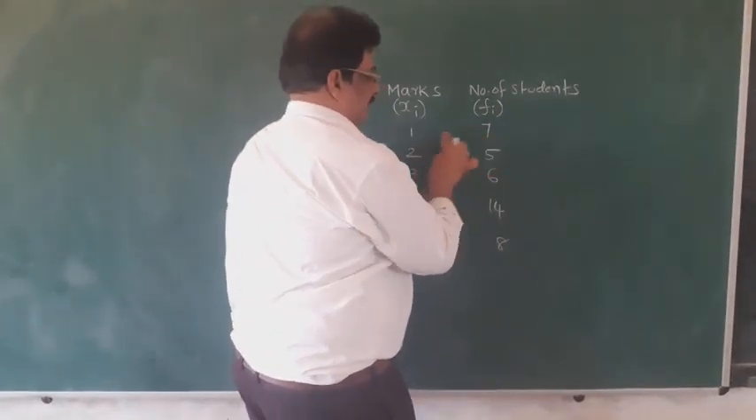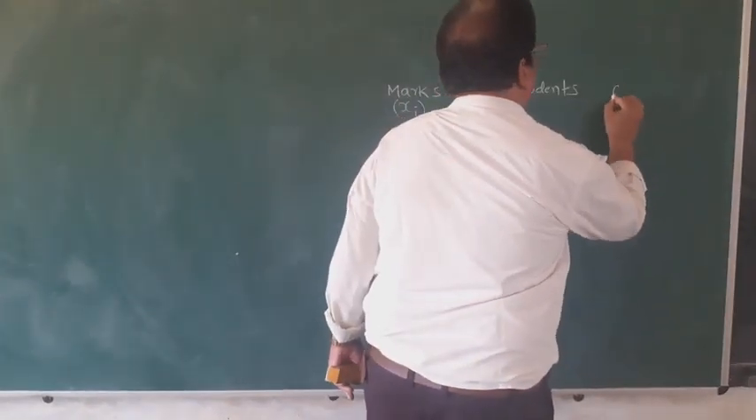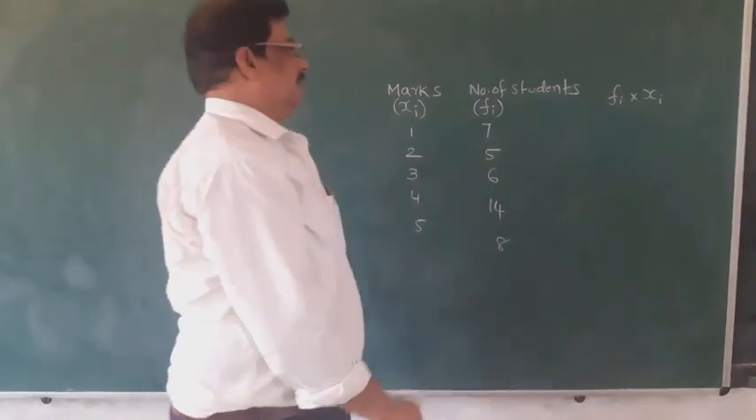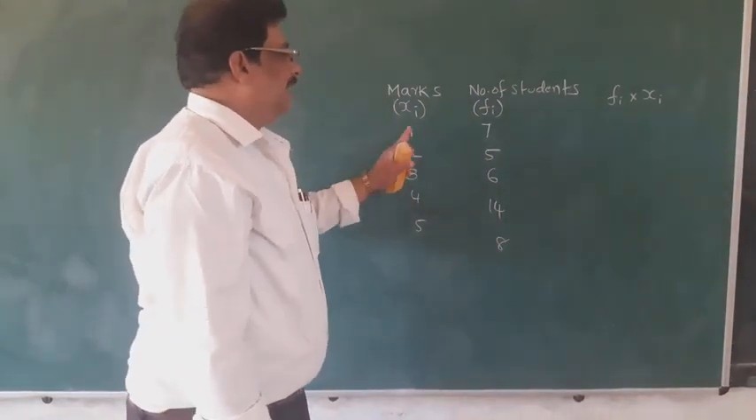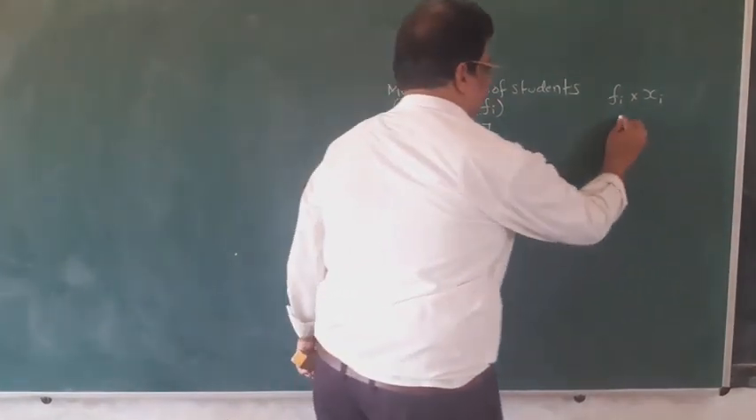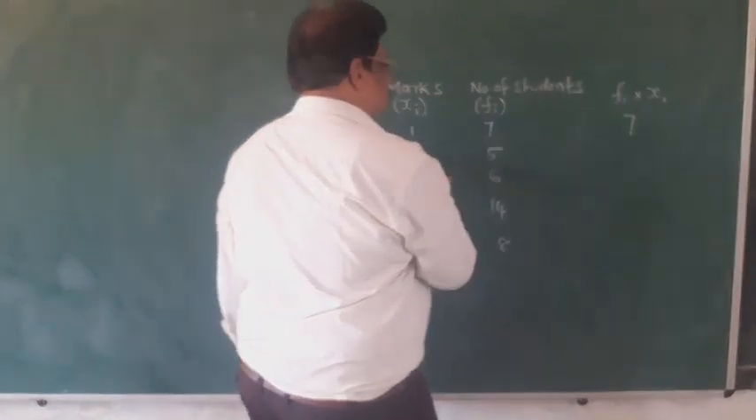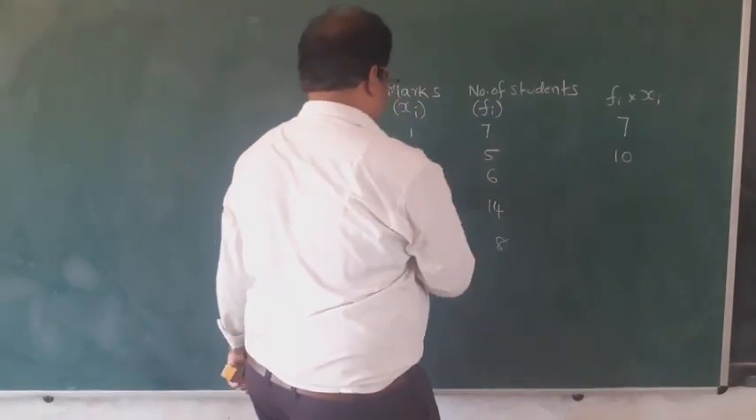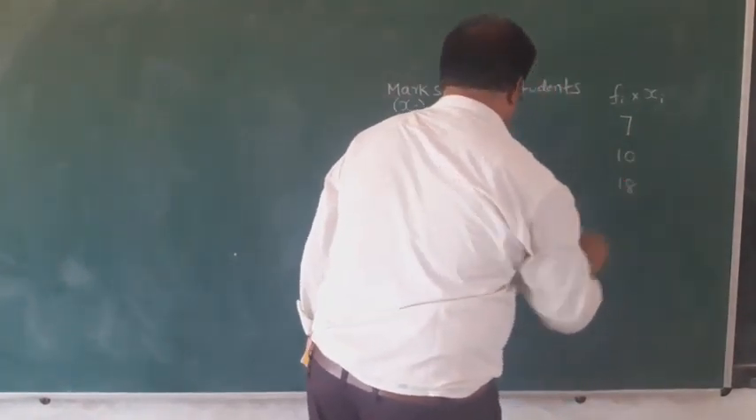So 1 into 7 is 7. So now fi into xi. Now you can see fi into xi. 7 into 1 is 7. 2 into 5 is 10. 6 into 3 is 18. 14 into 4 is 56. 8 into 5 is 40.